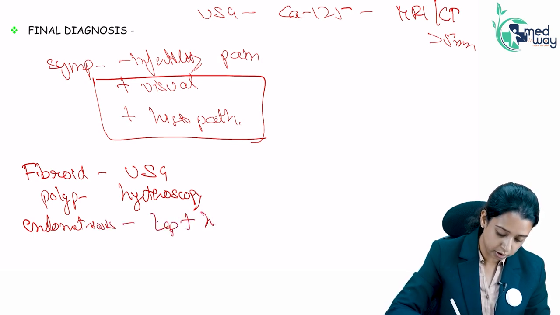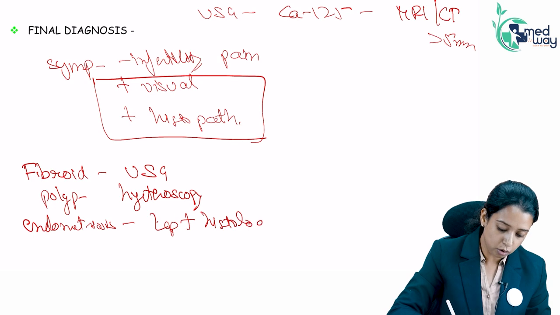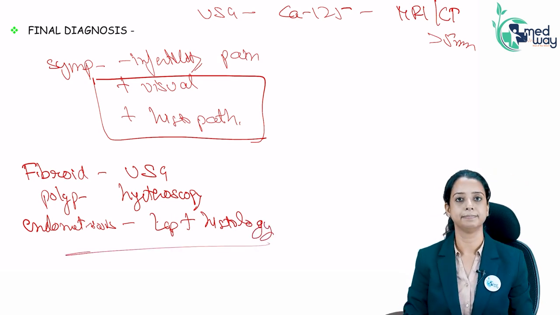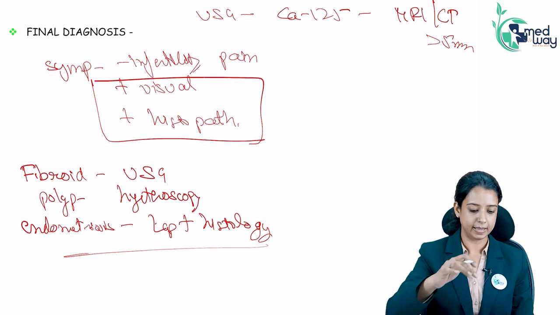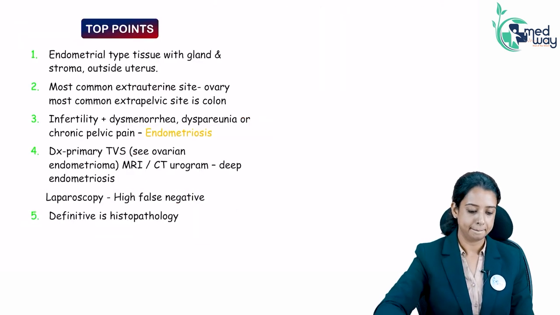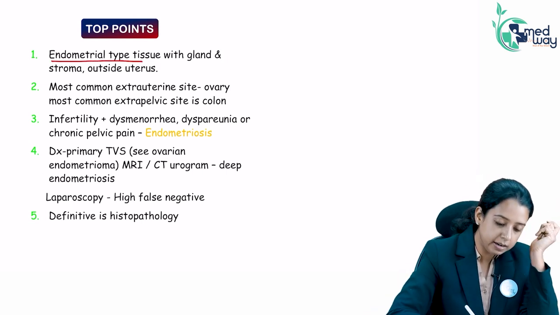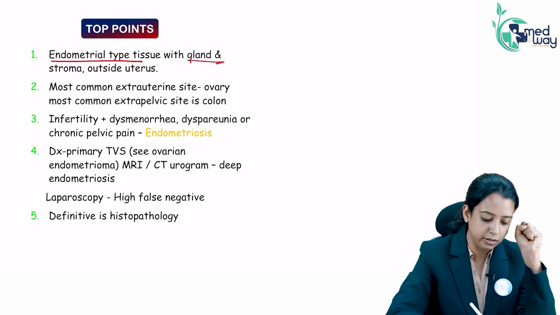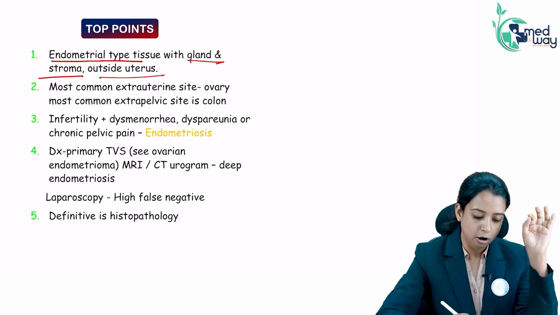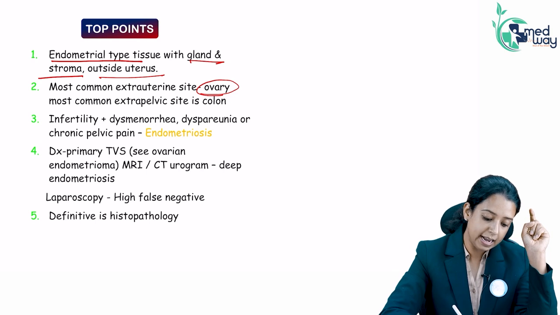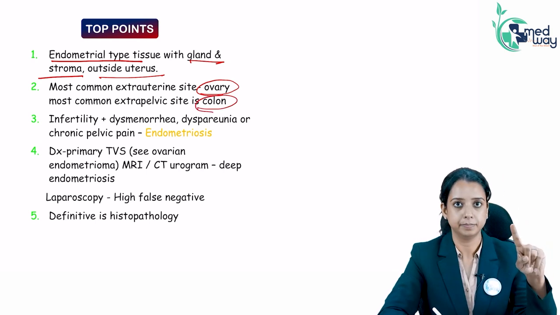Laparoscopy plus histology, because there is no other way of collecting the tissue. That is the gold standard. So what we have read in endometriosis: it is basically endometrial tissue, along with its gland and stroma, lying outside the uterus. The most common site in the pelvis is the ovary. The most common extrapelvic site is the colon.